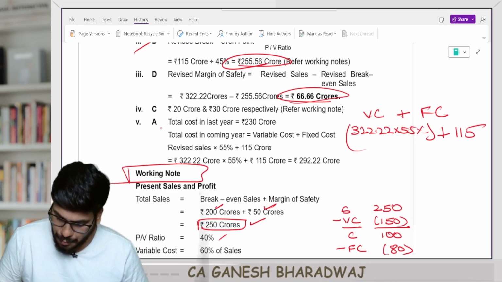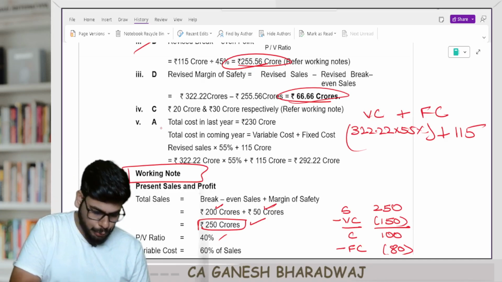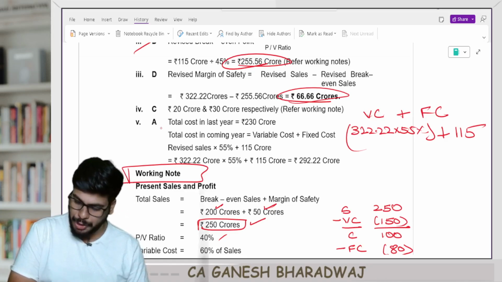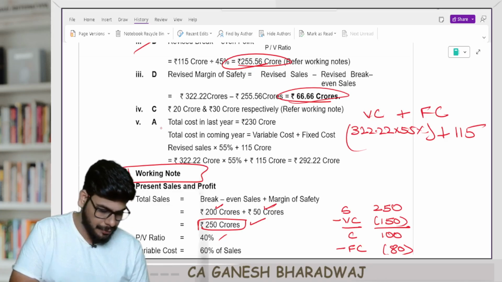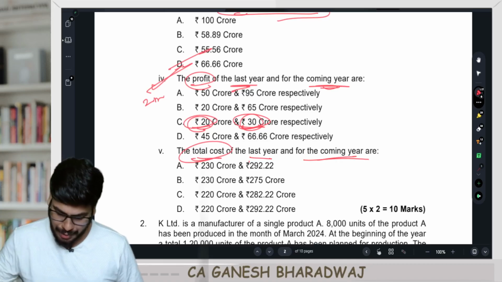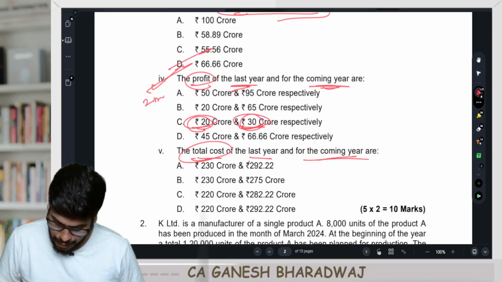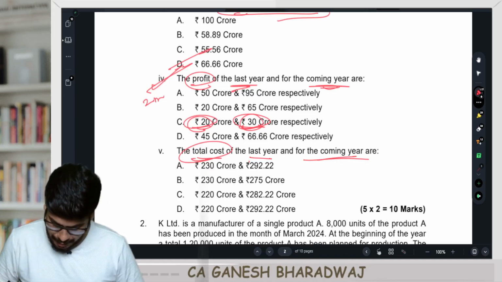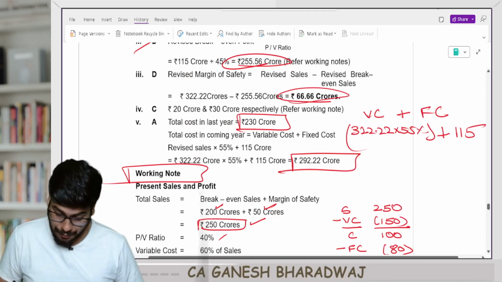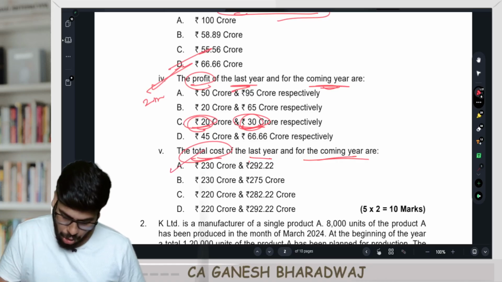So basically, how much do you get? It's 322.2222 into 0.55. That gives 177.2222 plus 115. That gives you a total of 292.22 crores. Are you clear with this? So it's going to be 292.22 crores in the present year. And in the last year, it was how much? It was 230 crores as we found. So here, it's going to be option number A.